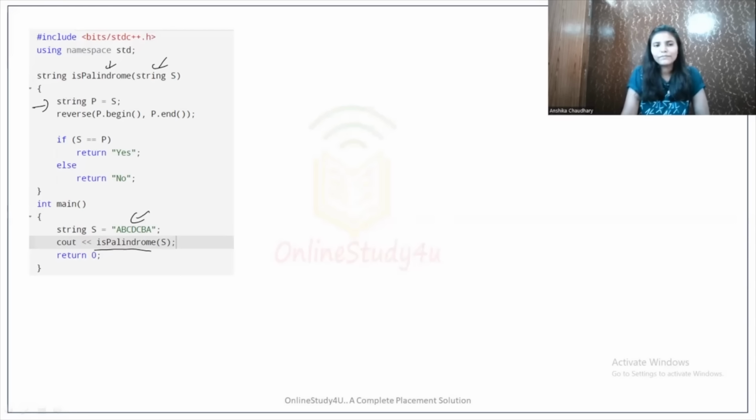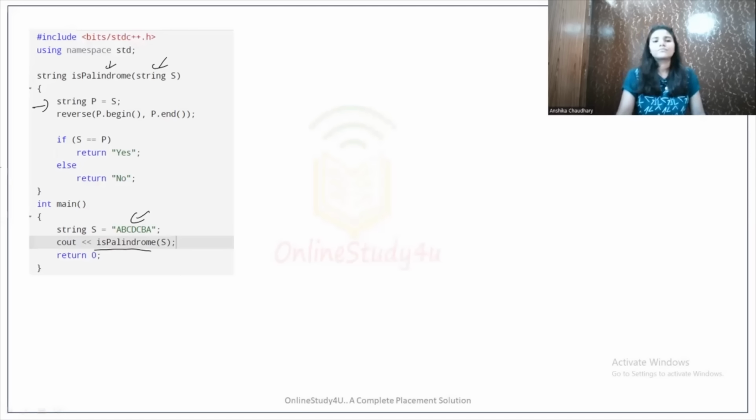Now, first of all, we will store our input string into another string, just simply copying our string into another string. Then we will reverse our string, and we will check whether our input string and the reverse string are same. If they are same, then we need to return 1, or true, or yes, it is a palindrome. If they are not same, then simply we will return false, the string is not a palindrome.